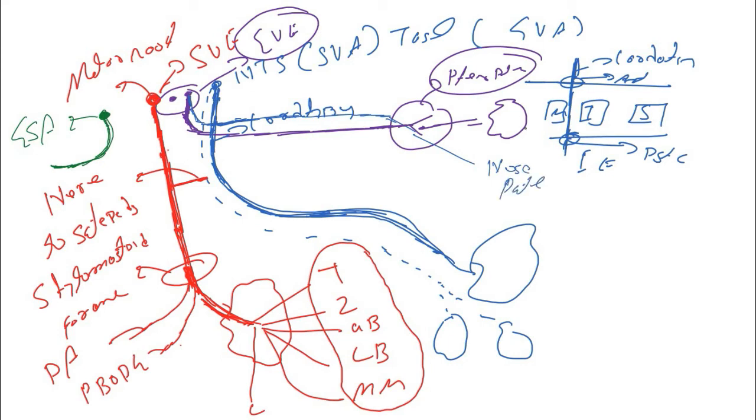So what will happen? Here this nerve is called the greater petrosal nerve, and this nerve will go in the pterygoid canal. When it goes in the pterygoid canal, it is accompanied by the deep petrosal nerve. The deep petrosal nerve originates from the sympathetic plexus around the internal carotid artery. That's a different thing we'll see in a different lecture. So here it is called the nerve of the pterygoid canal.